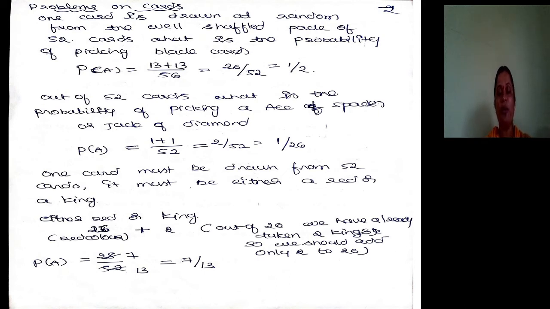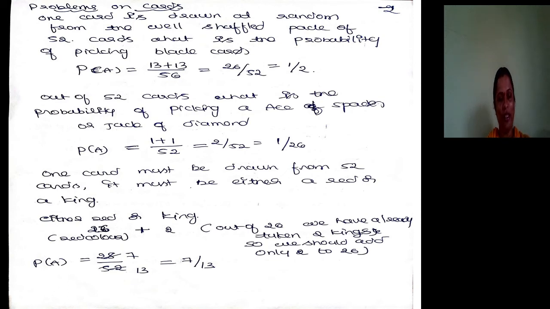One card must be drawn from 52 cards. It must be either a red or a king. Try to understand. How many red color cards are there? 26. Out of the 26 red cards, how many kings will be there? 2. Try to understand.